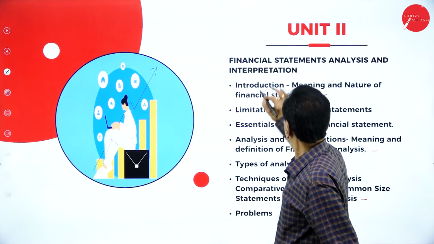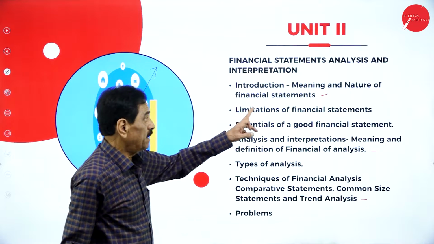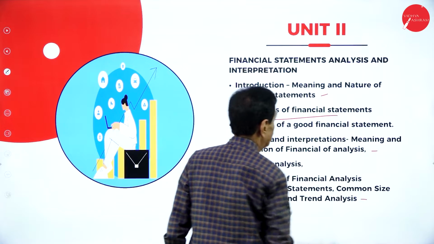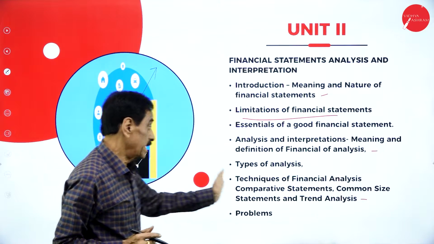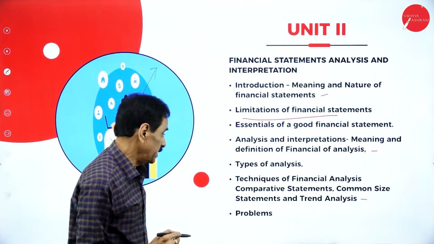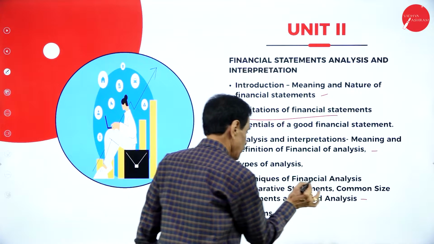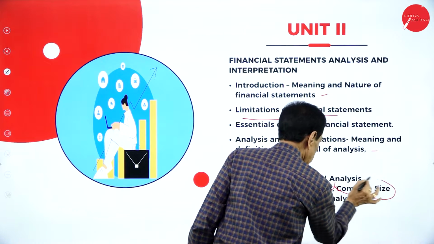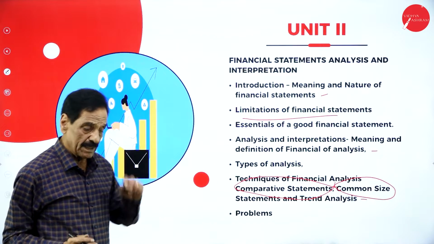Then unit 2, financial statement analysis: limitations of financial statements, essentials of financial statements, then types of analysis. This is important. We are going to deal with problems on techniques of financial analysis, comparative statement and common size statement. One problem should be asked on this.